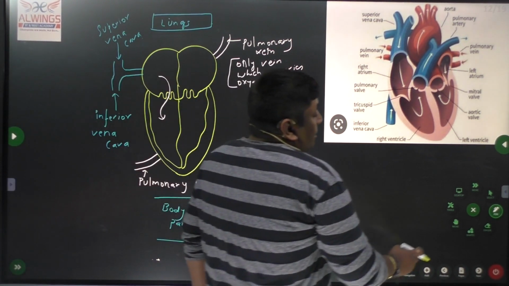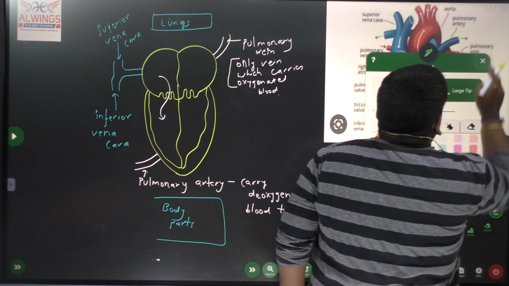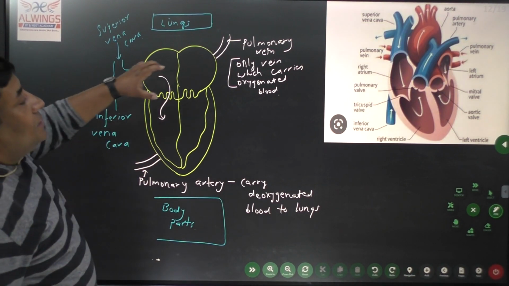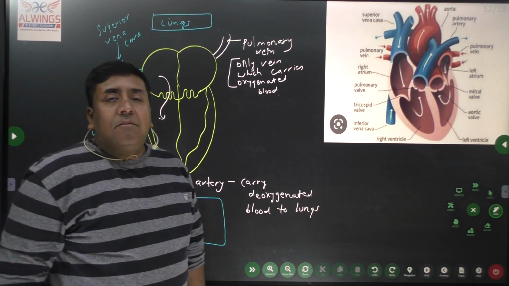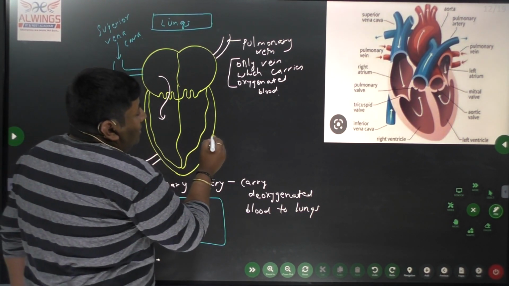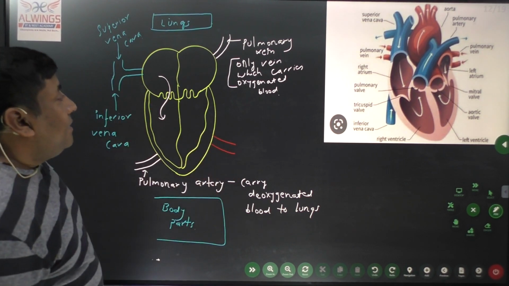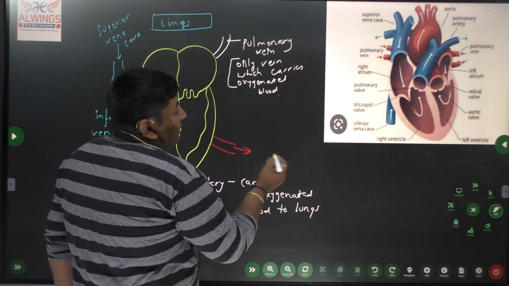Now we have discussed the various veins and arteries involved here. Next we should go for the biggest artery which arises from the heart, from the left side, and takes the blood to various body parts.